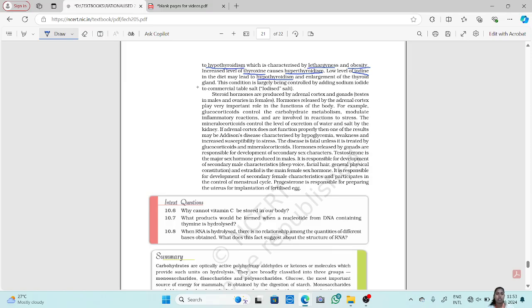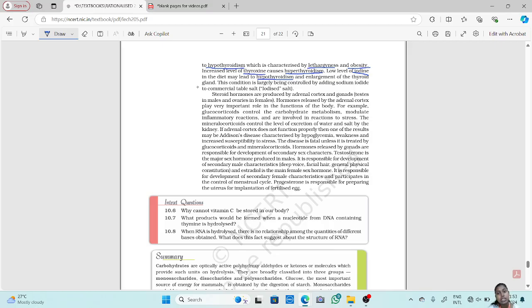So, if we take food which is rich in iodine, it can prevent us from hypothyroidism and enlargement of the thyroid gland. So hypothyroidism can later lead to the enlargement of our thyroid gland.